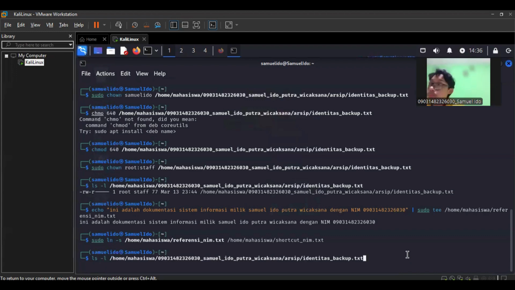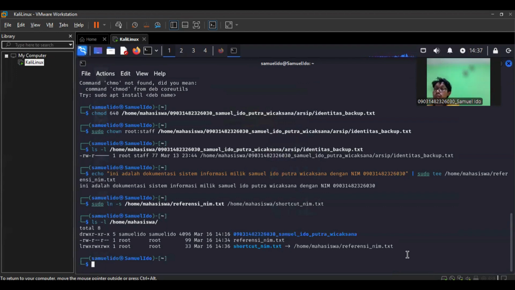C. Display a list of files in the directory along with their attribute information to ensure the link is established. To display a list of files in the /home/student directory along with their attribute information, use the following command. ls is the command to display a list of files. -l displays a long listing of files, which includes access permission, information, owner, group, file size, and modification date.